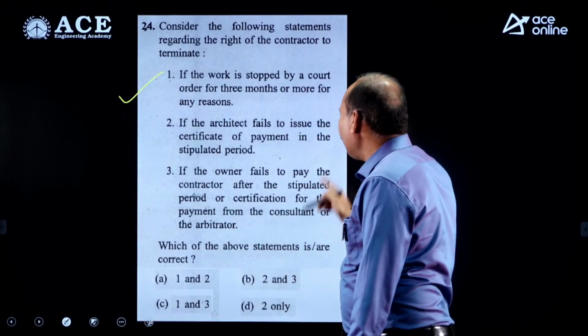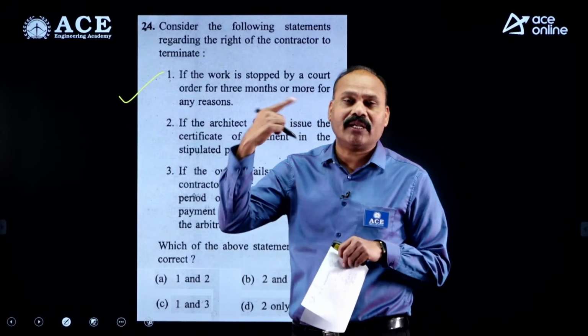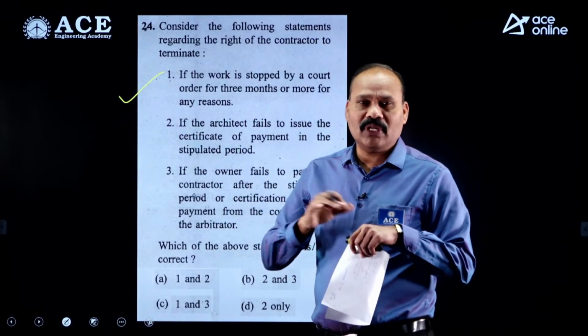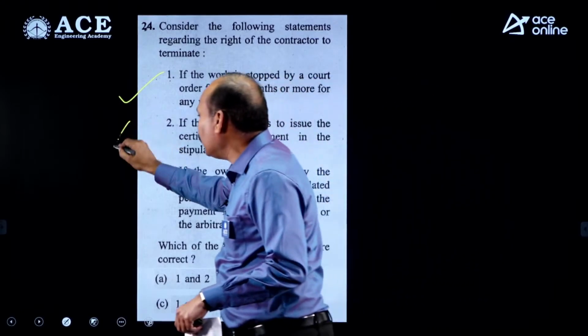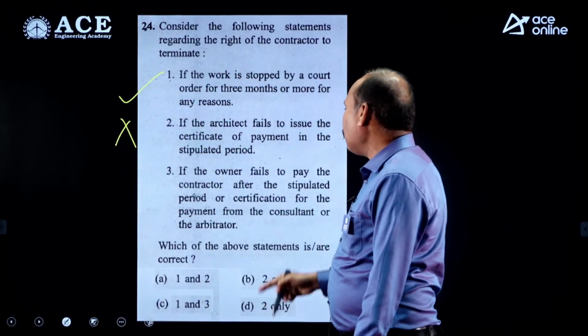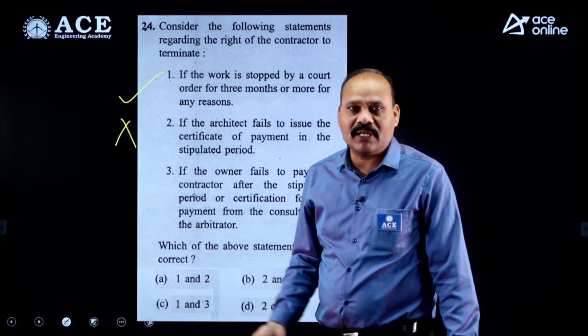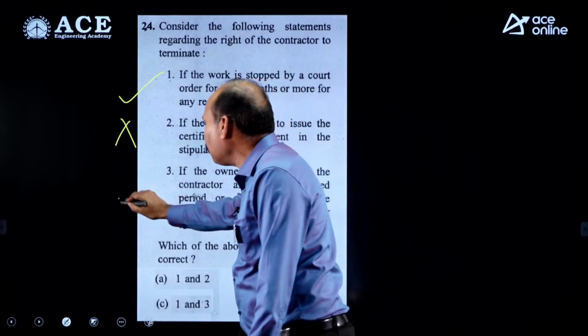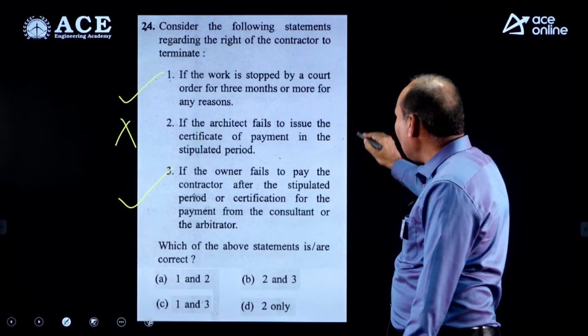If the architect fails to issue the certificate of payment in the stipulated period, actually the architect is only connected with the owner and is only a liaison officer, and he is in no way concerned directly with the contractor, so this is not mandatory. And if the owner fails to pay the contractor after the stipulated period or certification for the payment, if the owner is not paying money, then obviously the contractor will stop. So what is the answer here? 1 and 3. Where do we have 1 and 3? Option C.